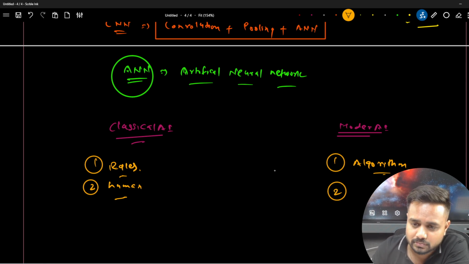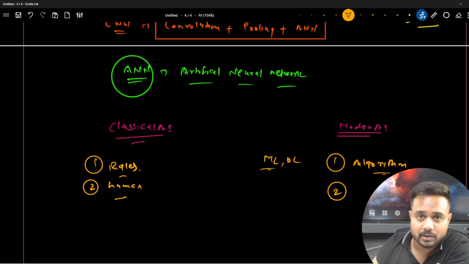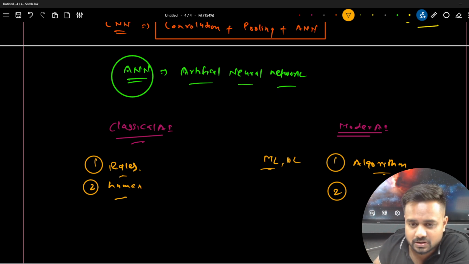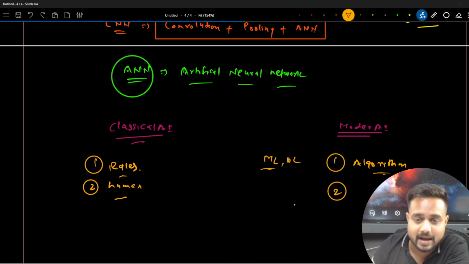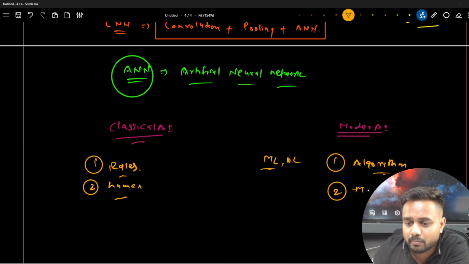I showed you the different algorithms related to machine learning and deep learning. Machine learning wise, the typical techniques are linear regression and logistic regression. Deep learning wise are different types of neural networks like ANN, CNN, and RNN. Now these algorithms were majorly based on mathematics concepts, applied mathematics like linear algebra, probability theory, statistics, and calculus.